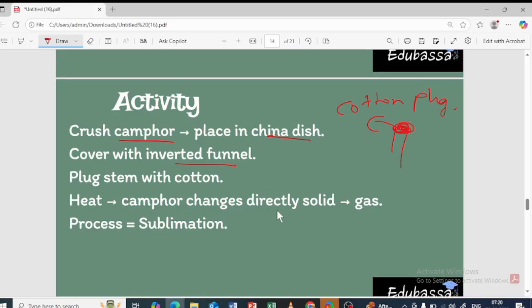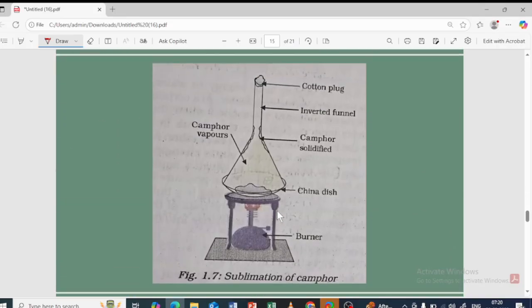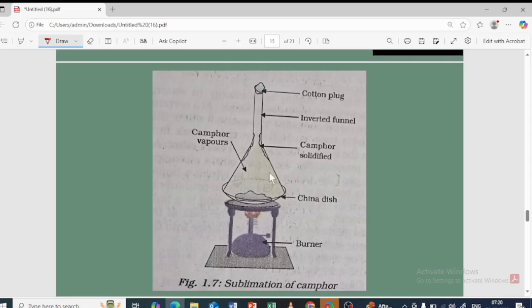I'll show you the picture. This is the burner, this is the china dish where you keep the camphor, and you keep the inverted funnel like this over here, and you keep the cotton plug so that the vapor will not escape outside.